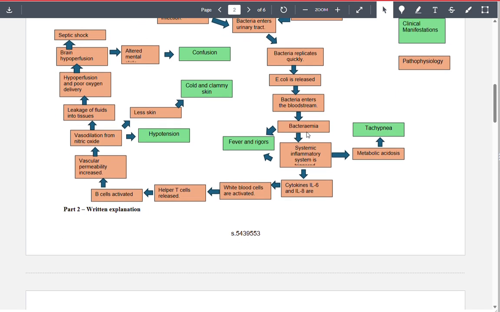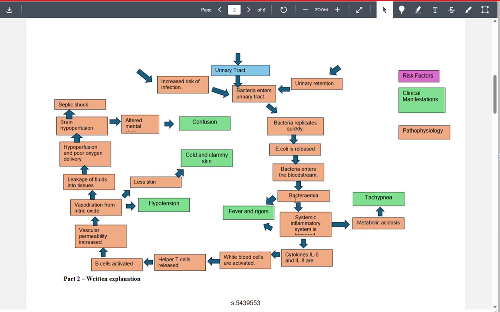Bacteria enter bloodstream, bacteremia, systemic inflammatory system triggered. Again, they haven't orientated this well into the box, so I wouldn't give them the full marks for that as a box, just because I can't read it all. Cytokines, white blood cells, help it. So it's not great. So out of the 3 marks, I'd probably be looking at about a 1 for that. Not well done.